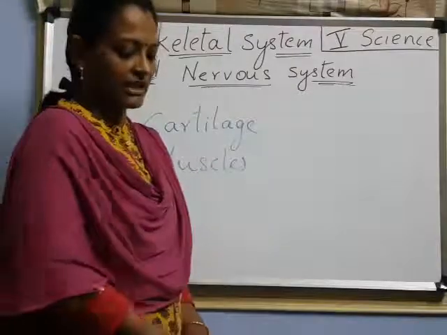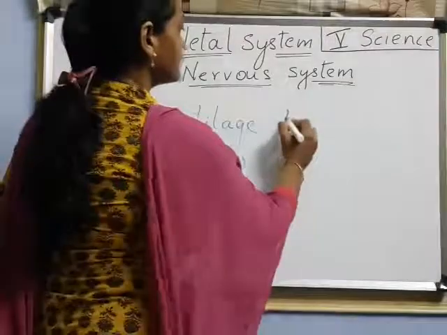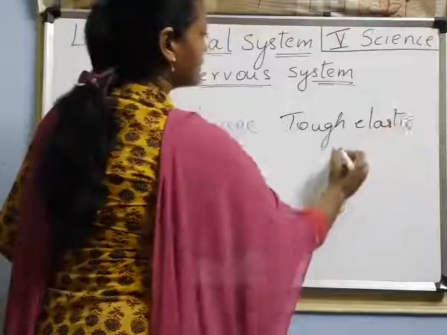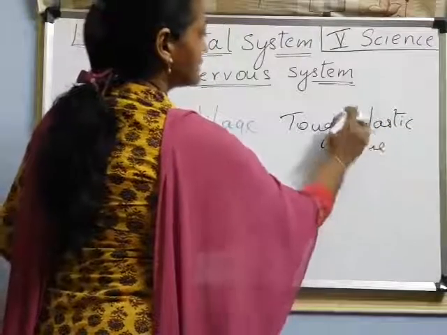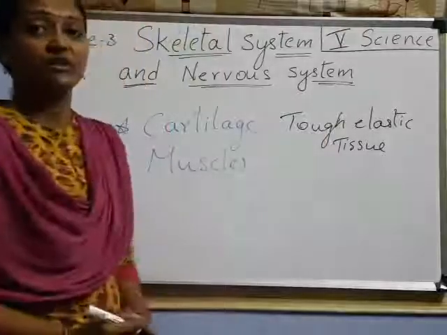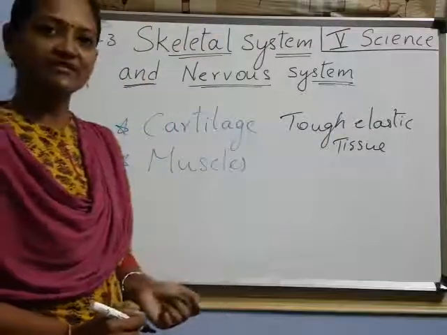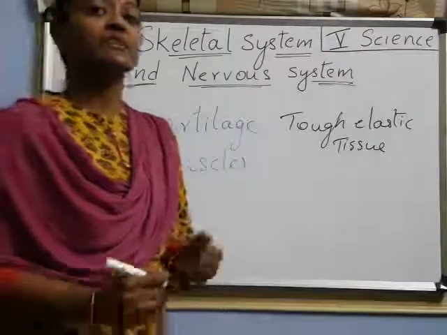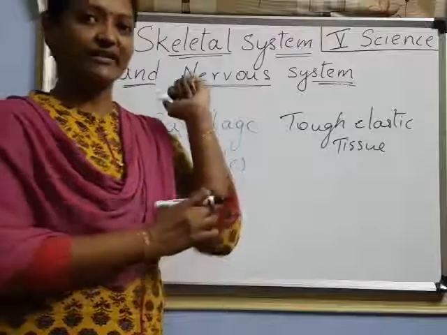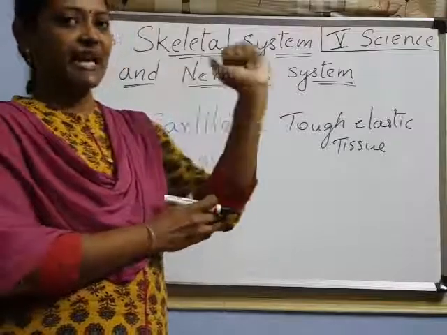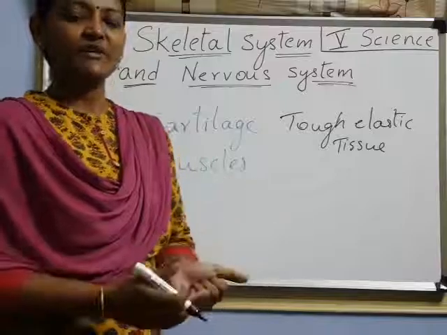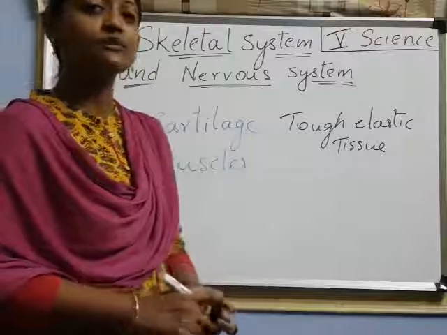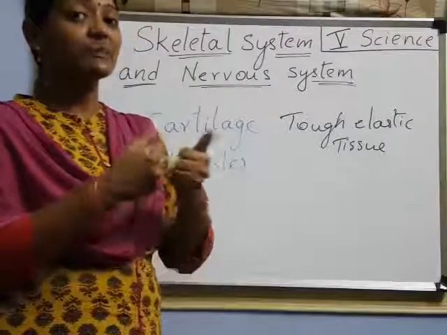What is cartilage? Cartilage is a tough elastic tissue. Understood? It is a tissue children. Tough elastic tissue. What does tissue mean? Group of cells, right children? And this one is a tough elastic tissue. Where is it? It is present between the bones, in the joints. We have joints, right? Joints in the ankle, knee, all these places we find this cartilage. Tough elastic tissue, and it helps the bones from rubbing each other.